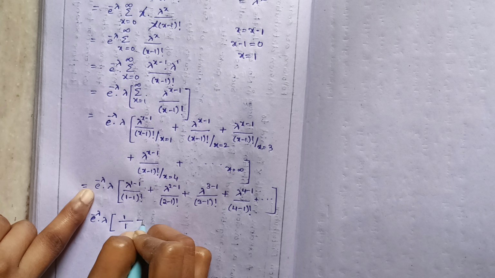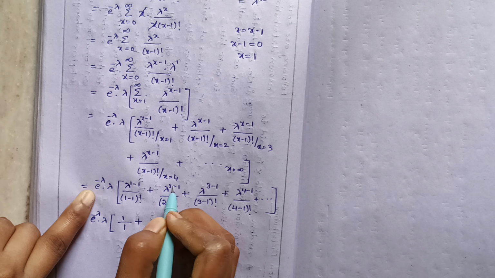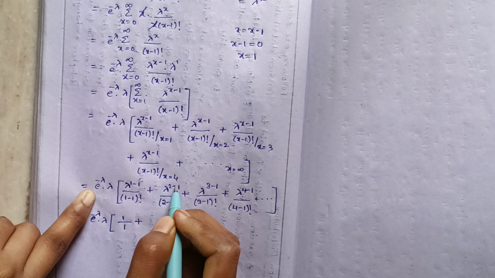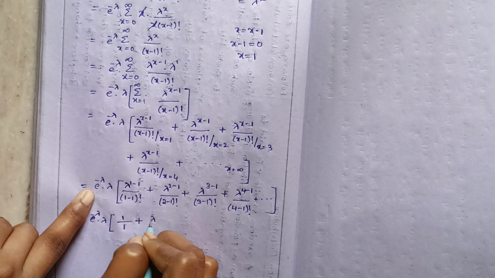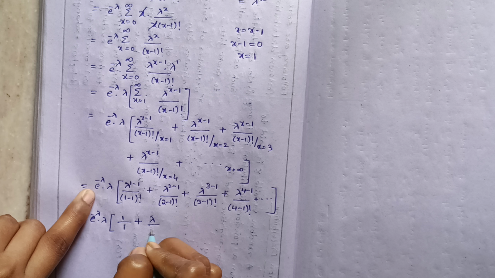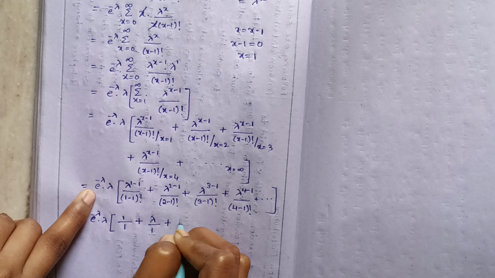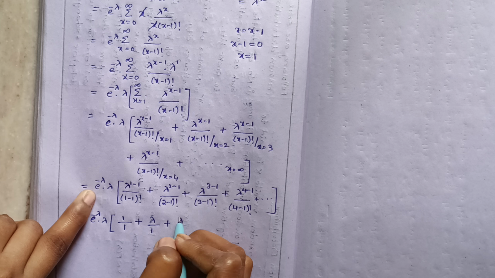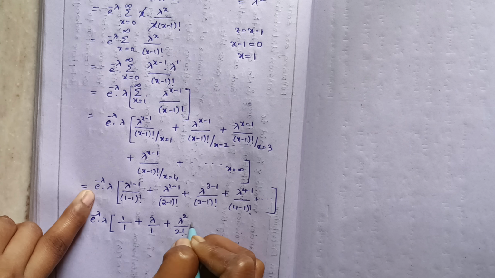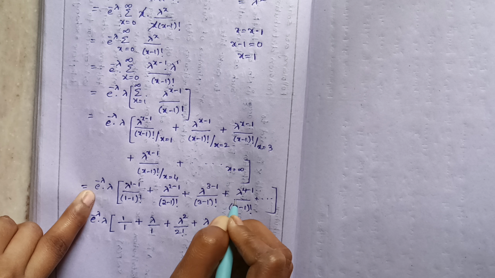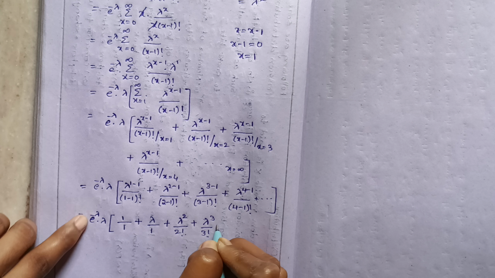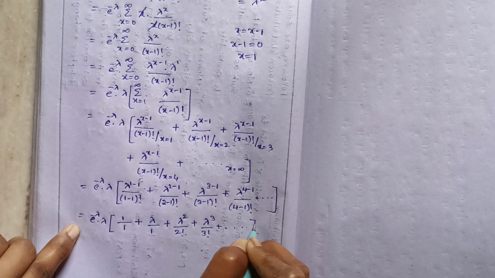Therefore, 1 plus lambda to the power of 2 minus 1: 2 minus 1 is 1, and lambda to the power of 1 is lambda, divided by 1 factorial, which is 1. Therefore, 1 plus lambda, plus 3 minus 1 is 2, lambda to the power of 2 by 2 factorial, plus lambda to the power of 4 minus 1 is 3 by 3 factorial, and so on up to infinity.